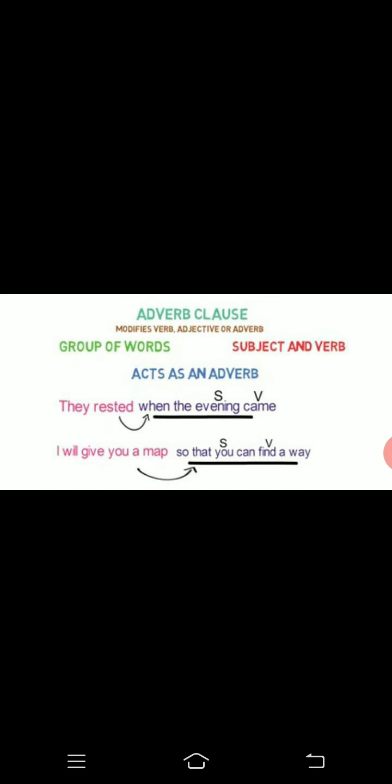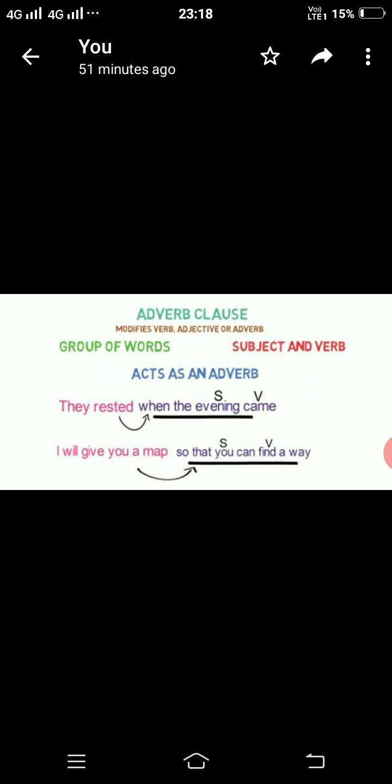Let's look into the next type of clause. The next type of clause is an adverb clause. An adverb clause is a group of words with a subject and verb of its own. As you can see, a clause itself is a group of words which has a subject and a verb, and it acts as an adverb in a sentence.